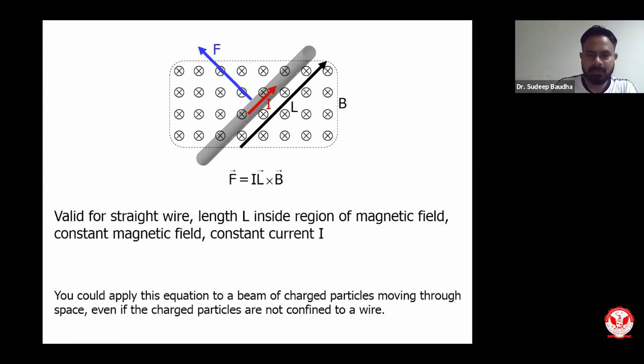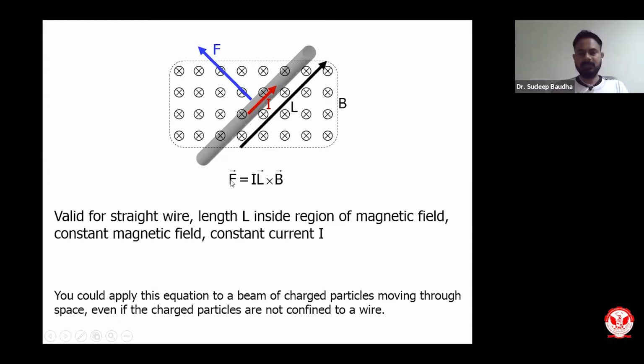So what will be the total magnetic force? It will be equivalent to I L B. I is a constant because current will be uniform. L is the length of the wire. Please remember, I am considering the length which is actually lying inside the magnetic field, not the length outside of this magnetic field.